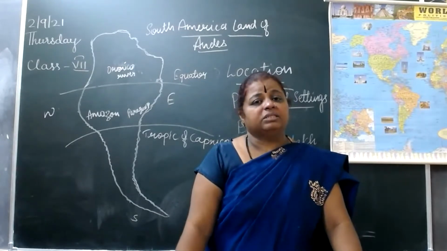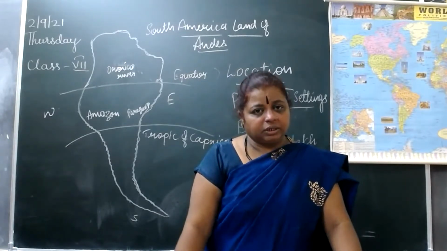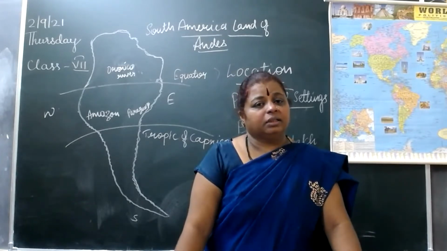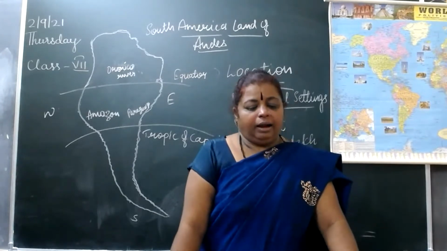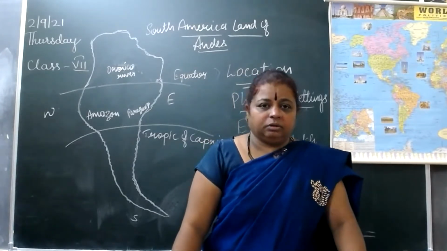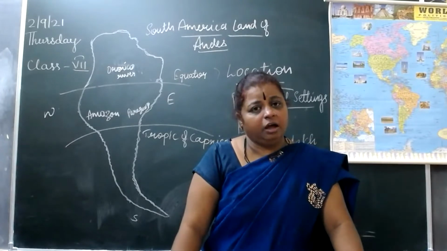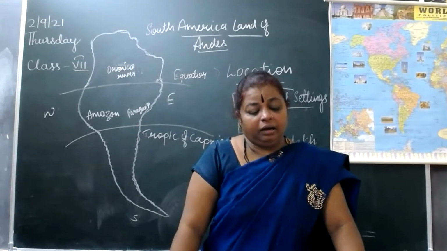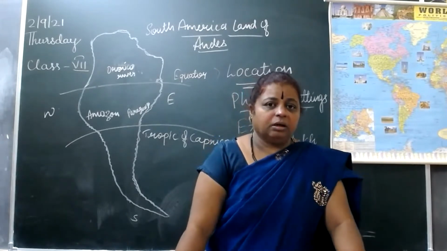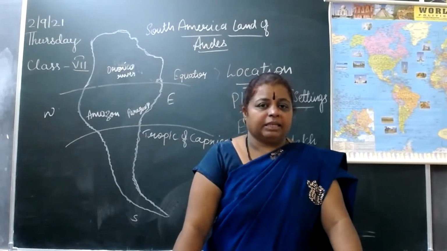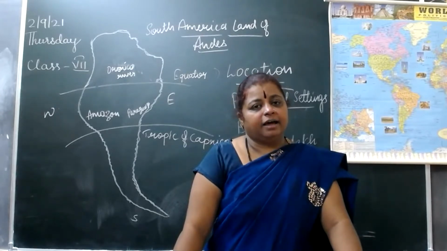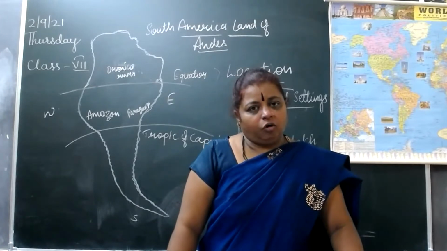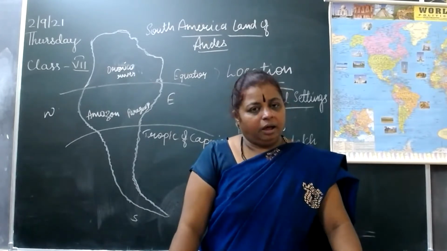Brazil is the largest and French Guiana is the smallest, and except these two landlocked countries, all the others are on the coast. This is about the extent of South America.